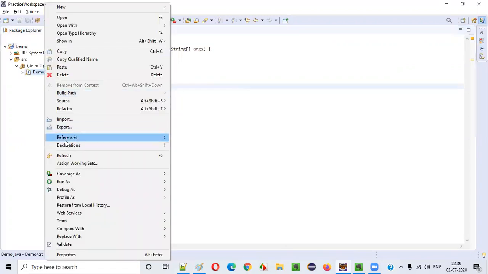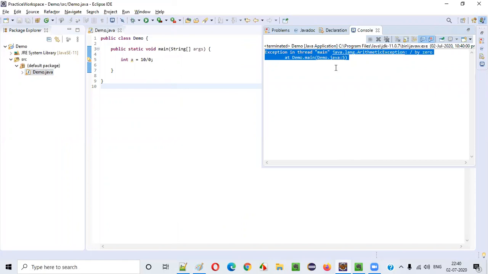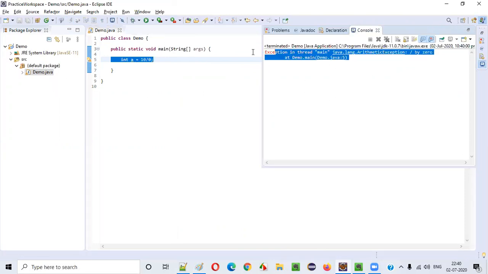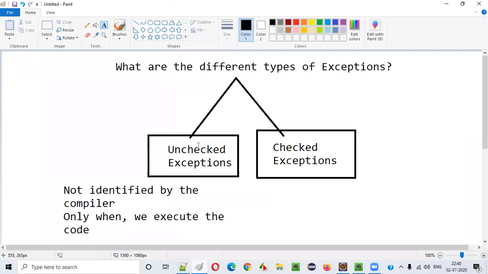But when I run this Demo.java, right click, run as Java application, I am going to get an exception. That is an arithmetic exception, because we are trying to divide the number by 0. At this line number 5, this particular line is giving the exception known as arithmetic exception. But we are able to identify the exception only while executing the program. Only on executing the program, during runtime, we are getting this exception. But at compile time, the compiler is not able to identify this exception. This kind of exceptions are known as unchecked exceptions.